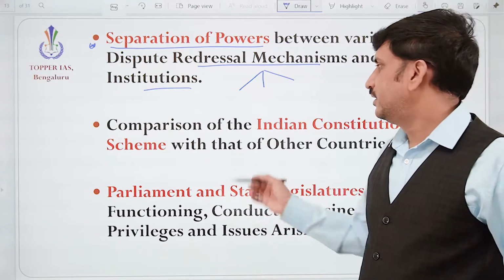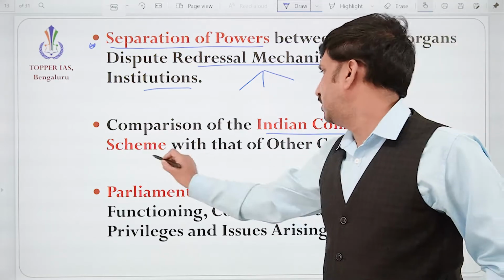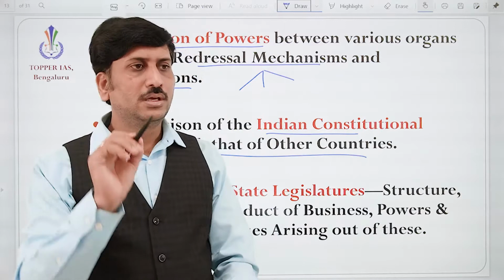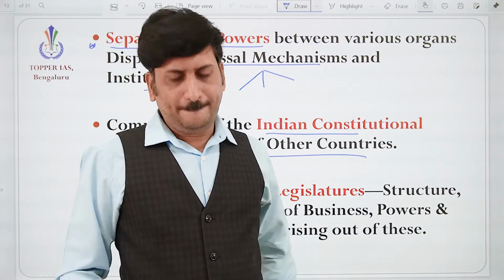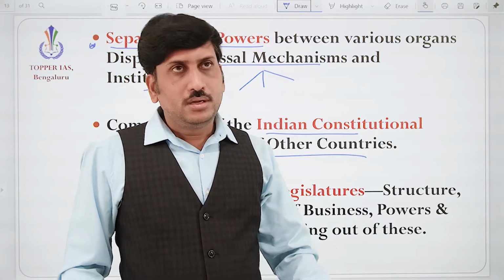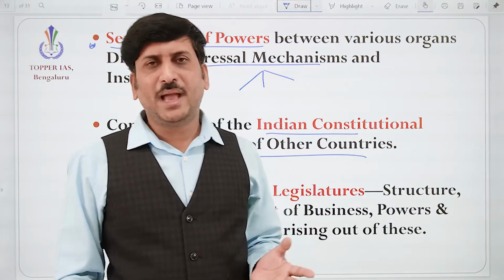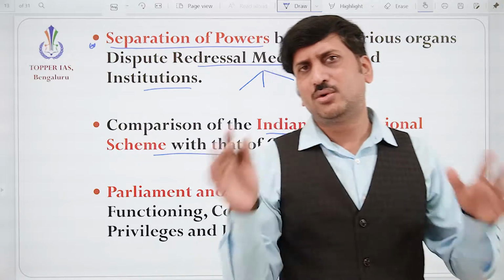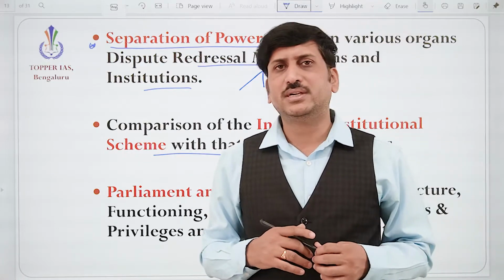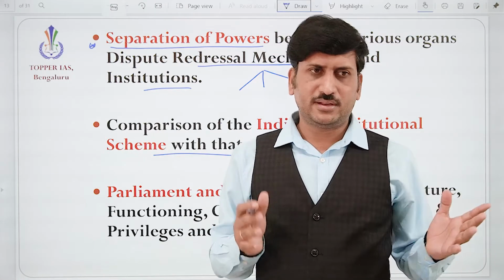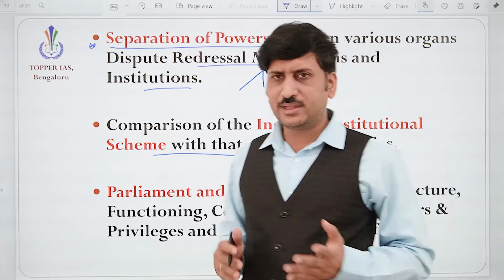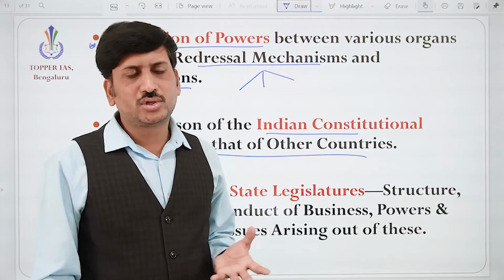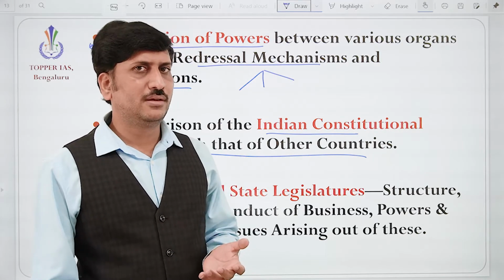And next is comparison of the Indian constitutional scheme with other countries. The Indian constitution, we know, is a bag of borrowings. We have taken so many features from almost 60 countries across the world, correct? Many features like fundamental rights taken from the USA, directive principles taken from Ireland, and the constitutional amendment method taken from South Africa.